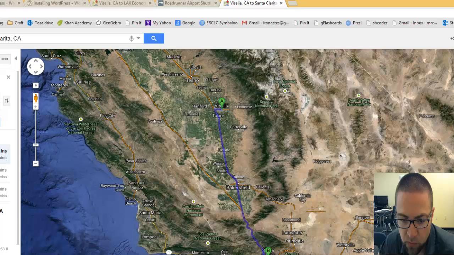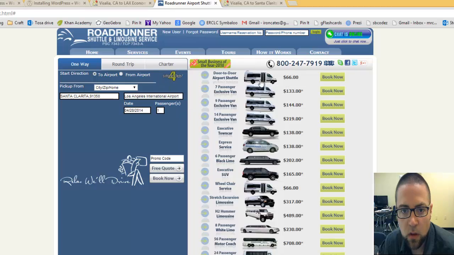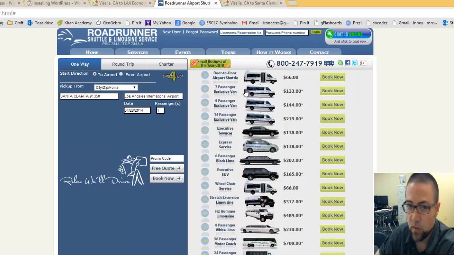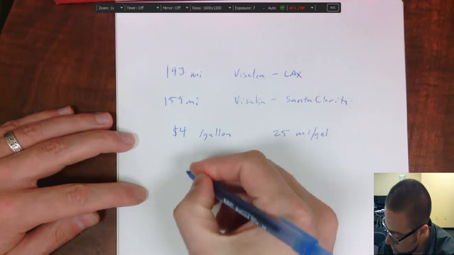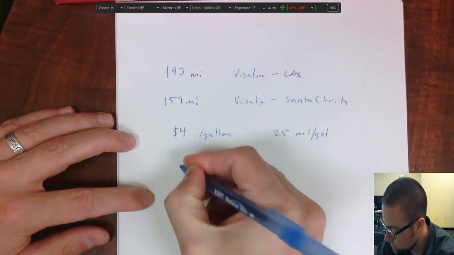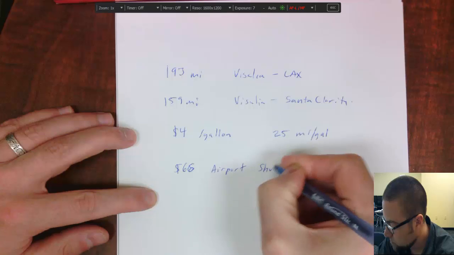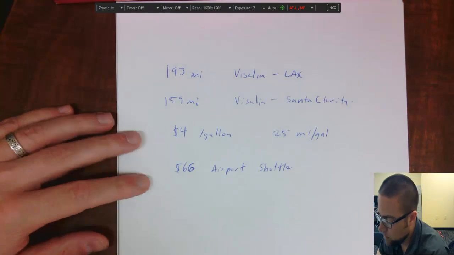Well, driving there is one thing, but the shuttle that I take from Santa Clarita to LAX is going to cost me some money. I looked that up, and it says door-to-door airport shuttle, $66. And maybe I want to take a limo or something, but that's probably the cheapest option. So back over here, $66 airport shuttle. What else do I need to know?